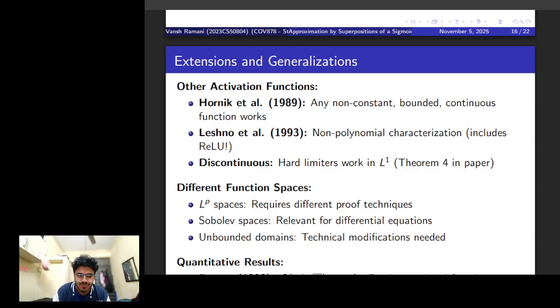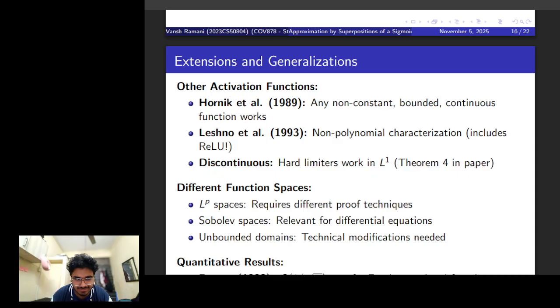Later there was again Leshno, who proved that a network is a universal approximator if and only if its activation is not a polynomial. This was a very big result, because you can say that every modern activation like ReLU, or even a perceptron, is a universal approximator. And people have been extending this theory to different kinds of spaces, like Lp spaces.